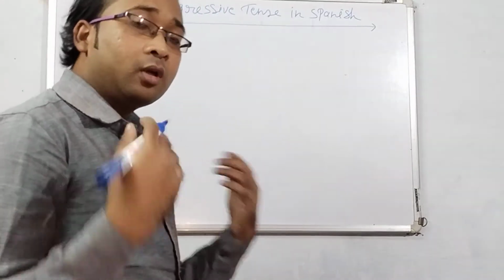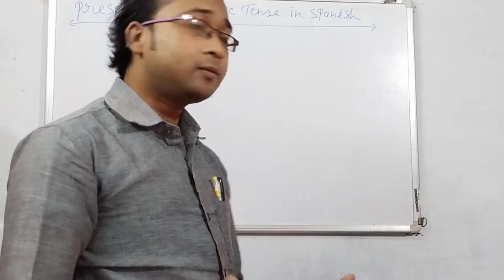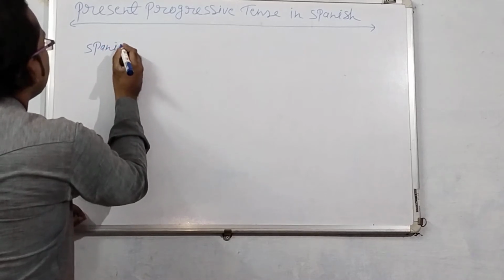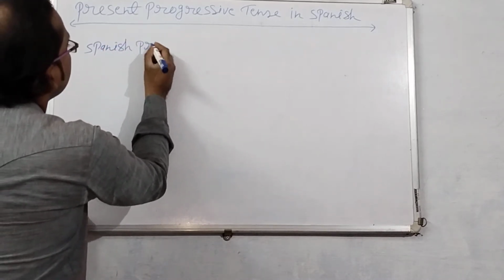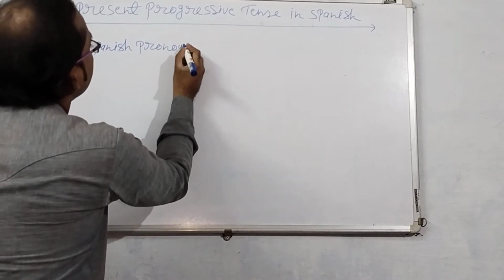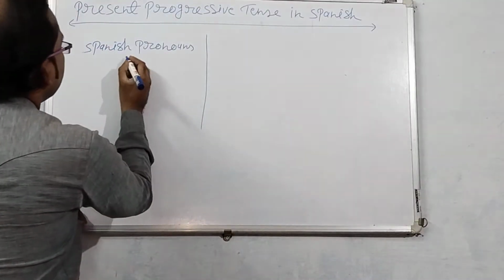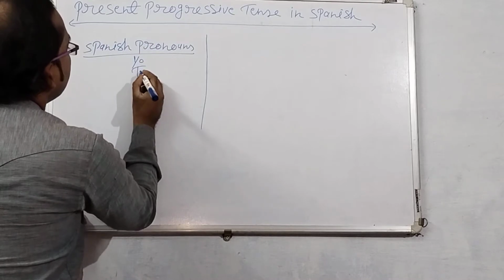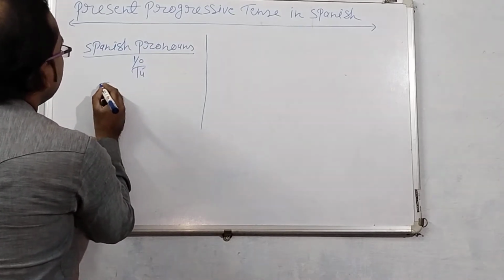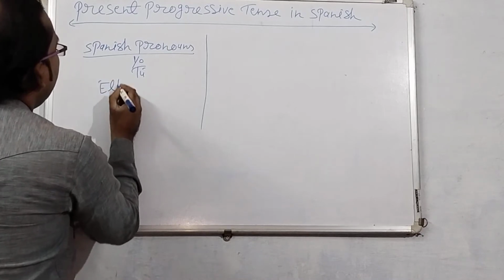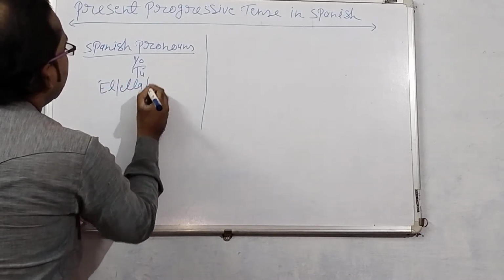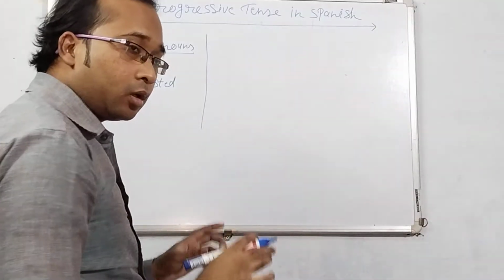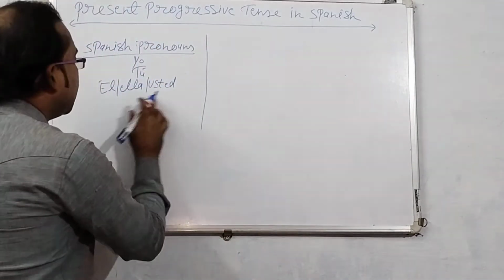First, I would like to write in front of you Spanish pronouns. Yo, tú, él, ella, usted. Now I am writing in front of you. I expect you are understanding. Él, ella, usted,